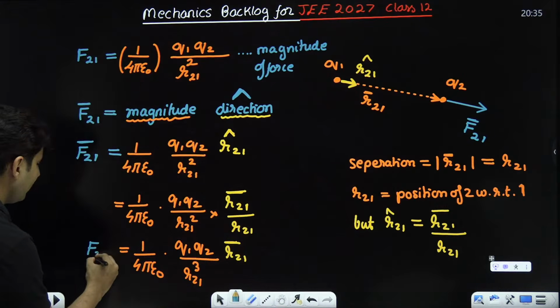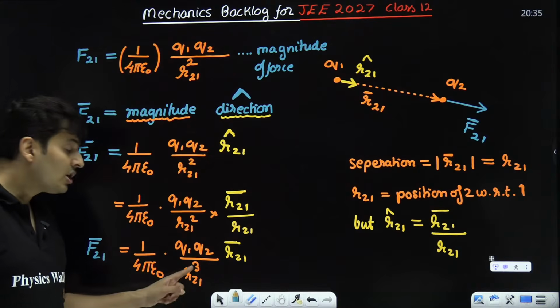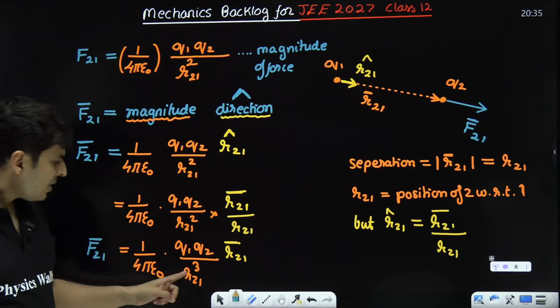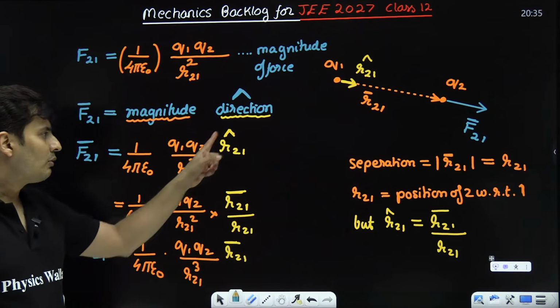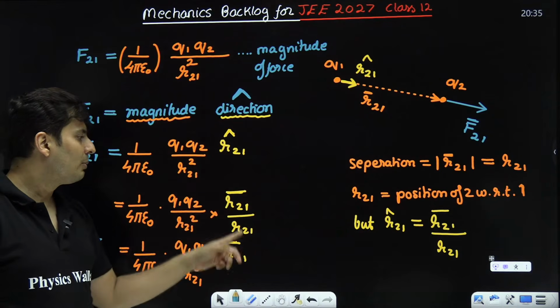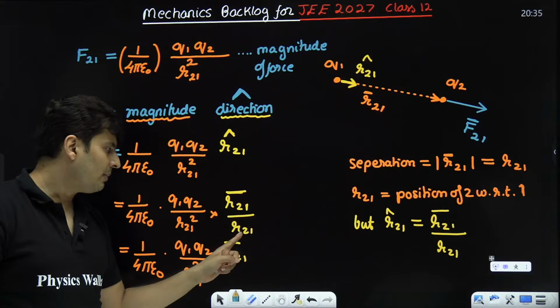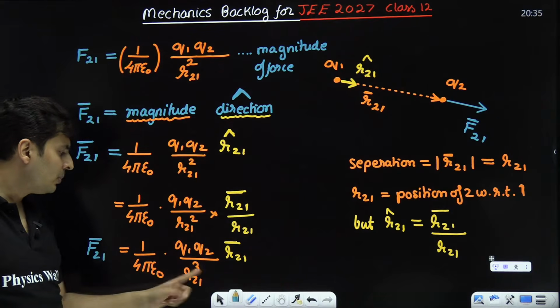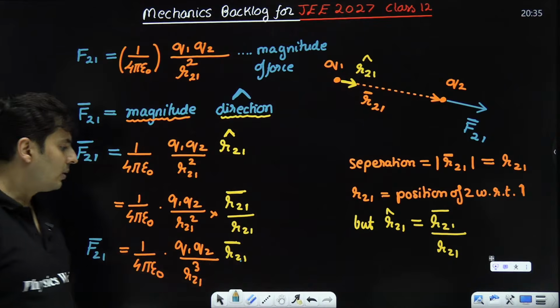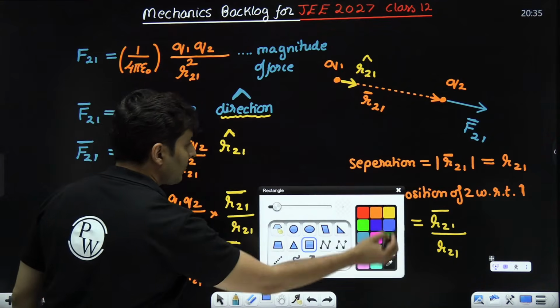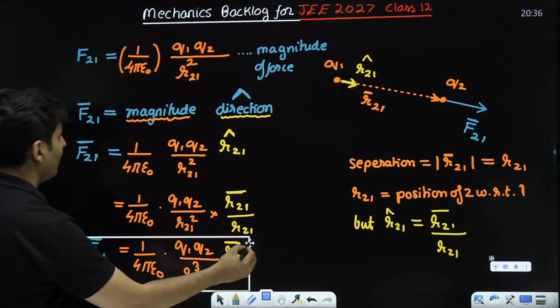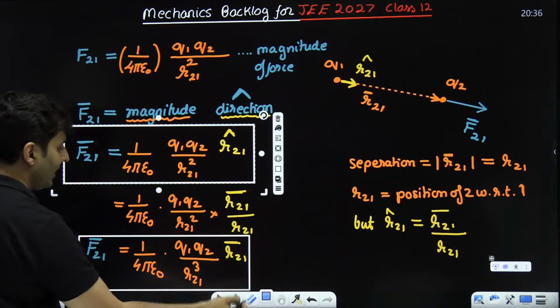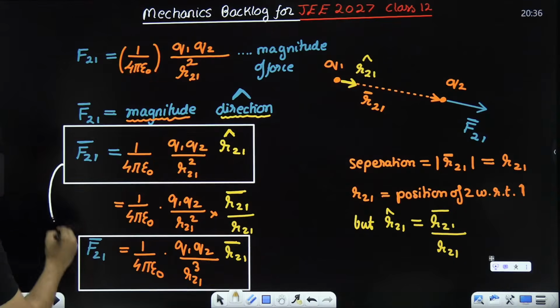It's just a different way of writing. Many kids get confused: Sir, Coulomb's law had inverse square, so how did this become cube? Because there is an extra length dimension on the top. If you put the unit vector, there is no need for the cube. But if you put the value of the cap, which is this bar divided by the magnitude, it will get multiplied and become cube. That is why in most textbooks this form is present, and sometimes just this form. It is one and the same thing. Okay?